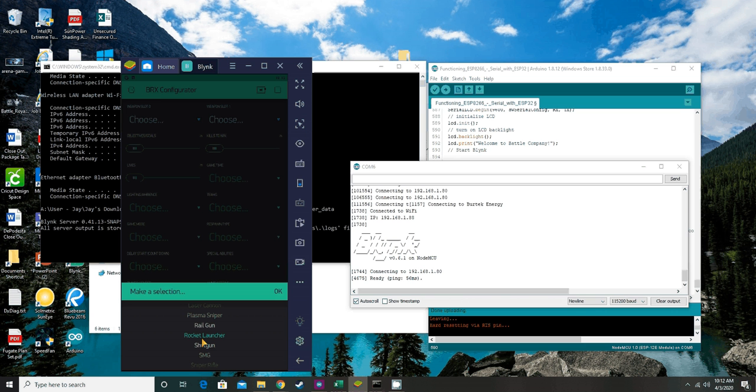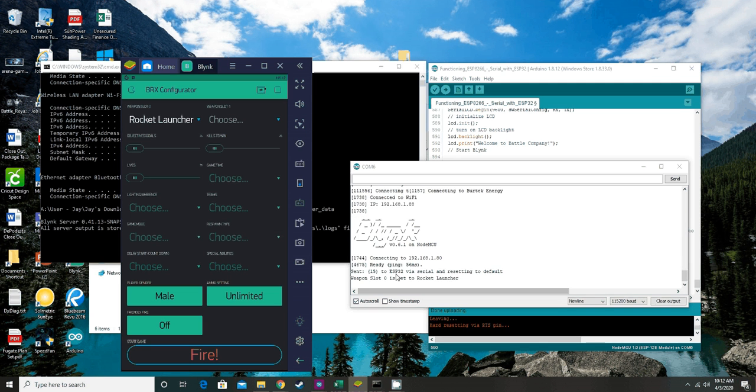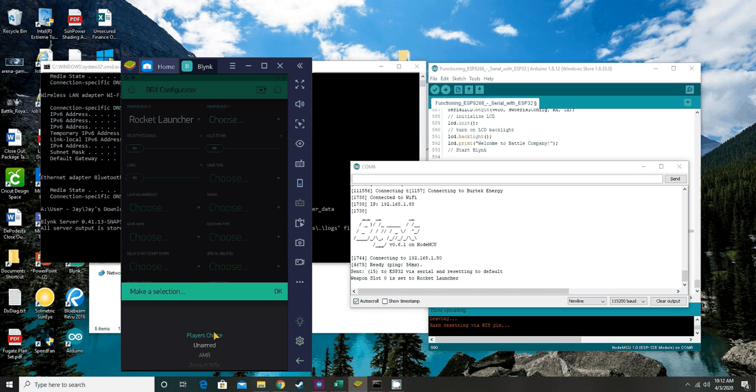So we're going to go ahead and switch to the rocket launcher, and it tells you send option number 15 to ESP32 via serial and resetting to default. So the way it works is I send a command, a variable that's used to send commands to the ESP32, reset it after it sends it, and give you a notification that was changed. That weapon slot 0 was set to rocket launcher, right? And that's essentially how this is all going to work.